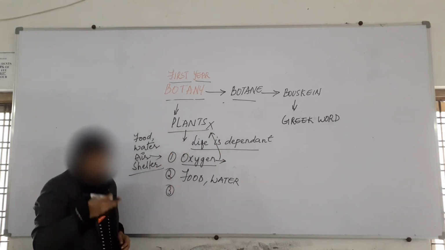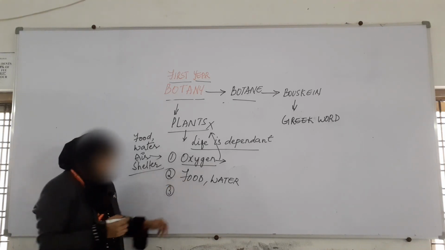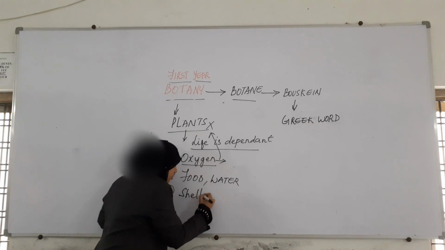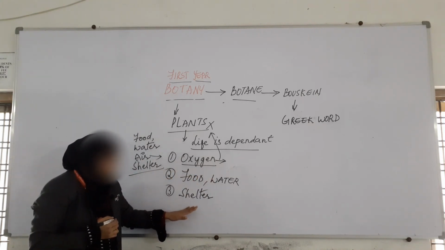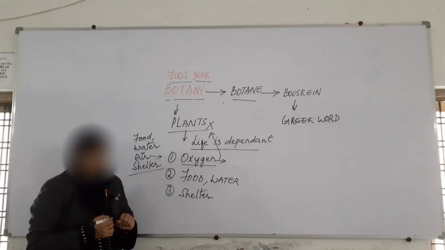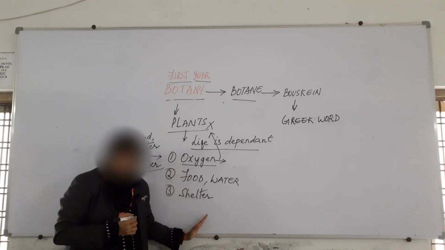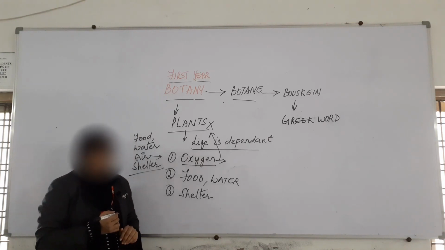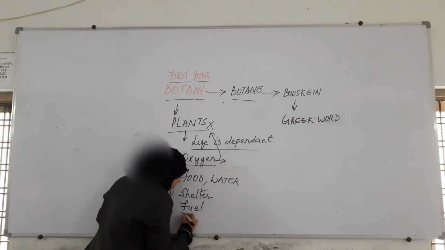So for survival we require air, we need food and water, and then we need shelter. This is the next basic thing. The shelter is given to us by the plants. Apart from these three things, plants also provide a variety of things. The next thing is fuel.